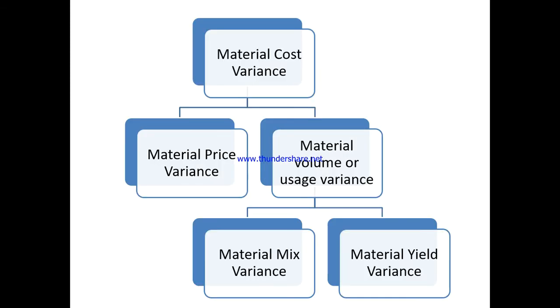Material cost variance is bifurcated into two variants: one is known as material price variance, and the second is known as material volume or usage variance. Material volume or usage variance is further bifurcated into two parts: one is known as material mix variance, and the second is known as material yield variance. Now we will discuss all this in detail.